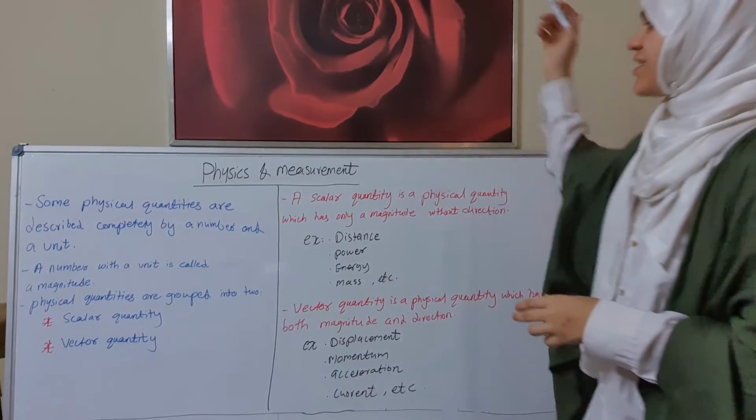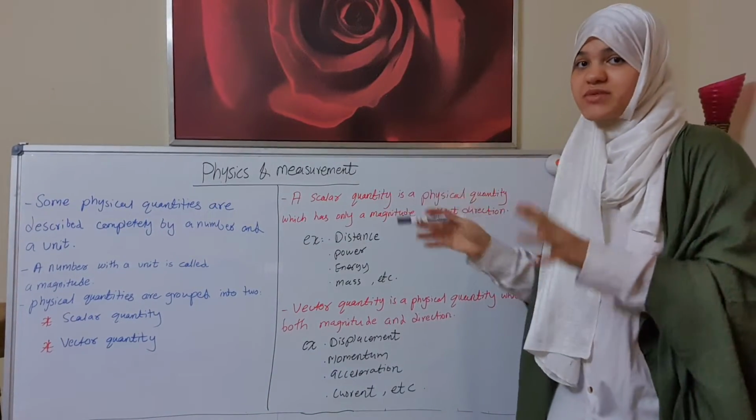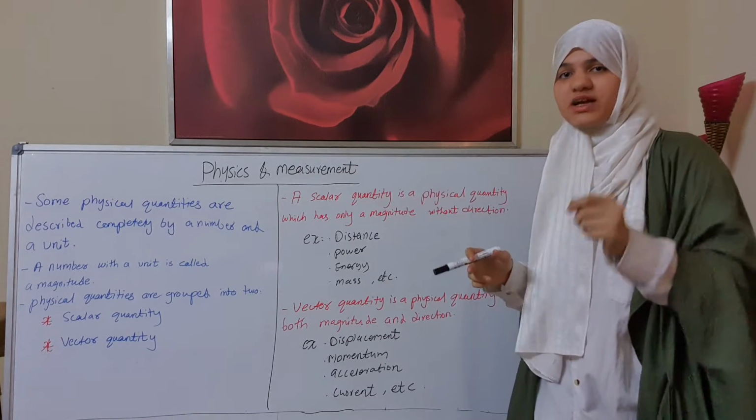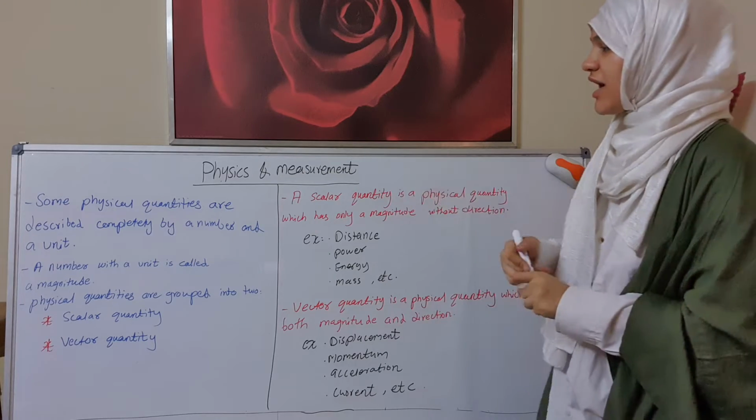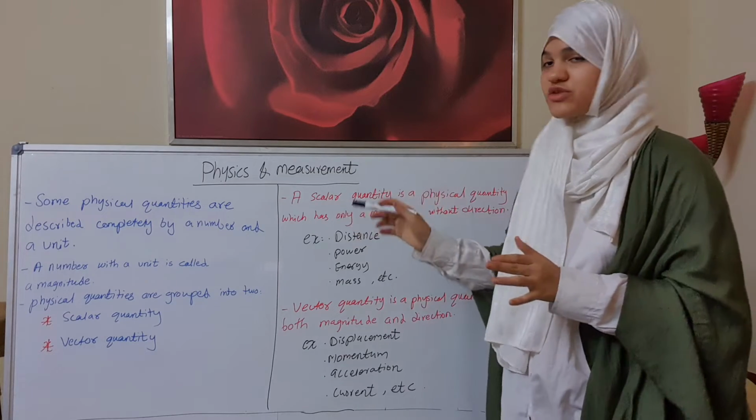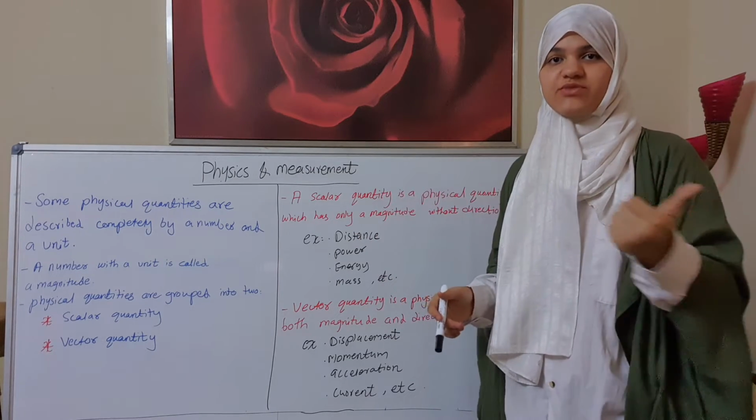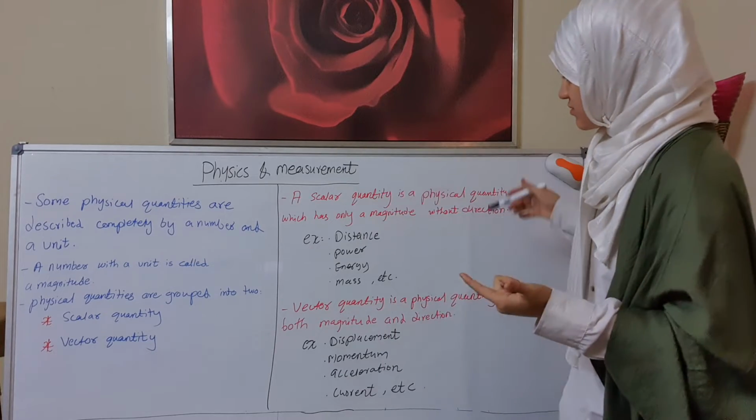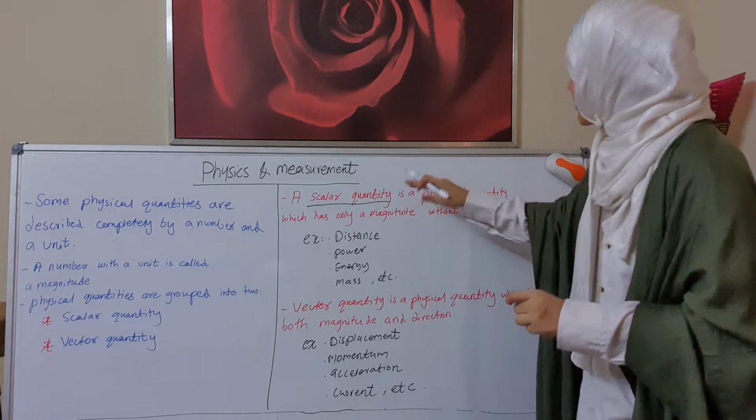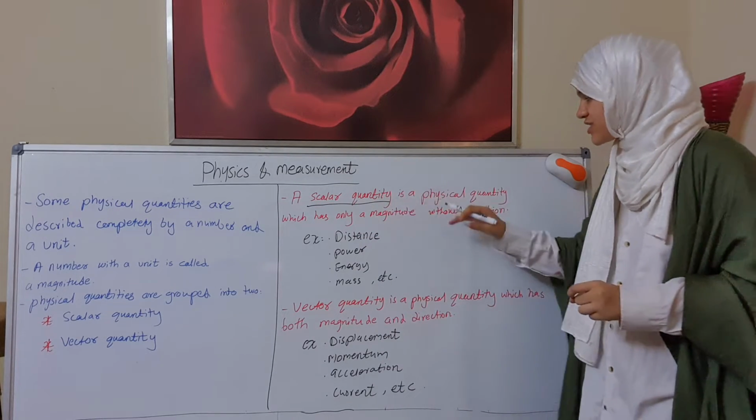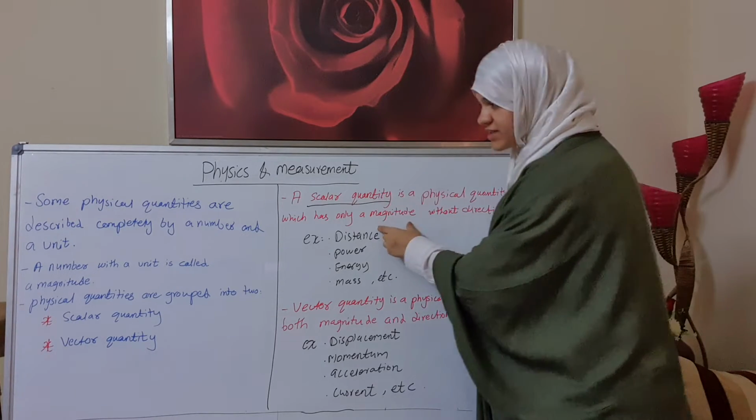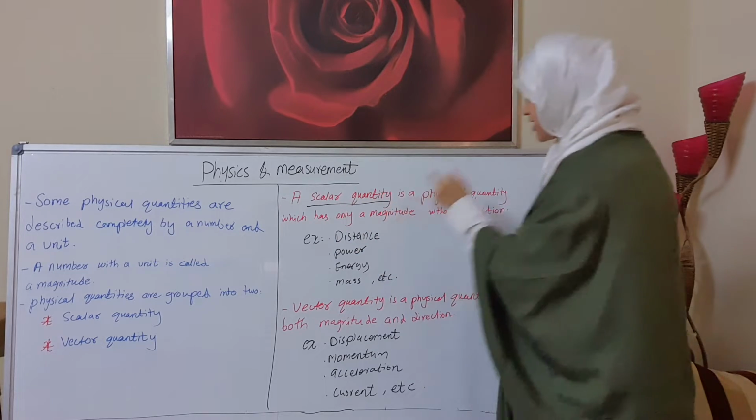Now let's continue with the physical quantities which describe a number and a unit at the same time. These can be classified into two, vector and scalar physical quantities. First of all, a number with a unit is called a magnitude. Physical quantities are grouped into two, as we said before, scalar and vector. A scalar quantity is a physical quantity which has a magnitude without direction. That means it has the number with the unit but without direction.